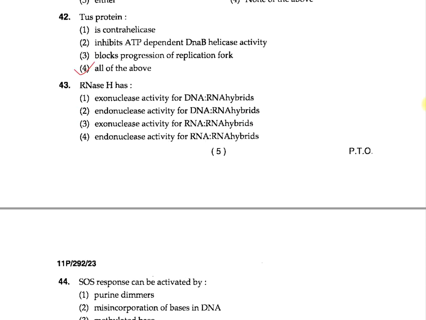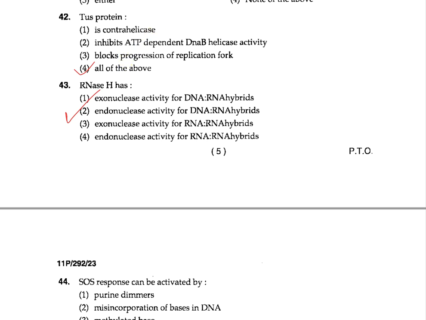Question number 43. RNase H has: 1. Exonuclease activity for DNA-RNA hybrids, 2. Endonuclease activity for DNA-RNA hybrids, 3. Exonuclease activity for RNA-RNA hybrids, 4. Endonuclease activity for RNA-RNA hybrids. Option 2 is correct, endonuclease activity for the RNA-DNA hybrids. These are found in all organisms, in the bacterial cells as well as in the archaebacterial cells.